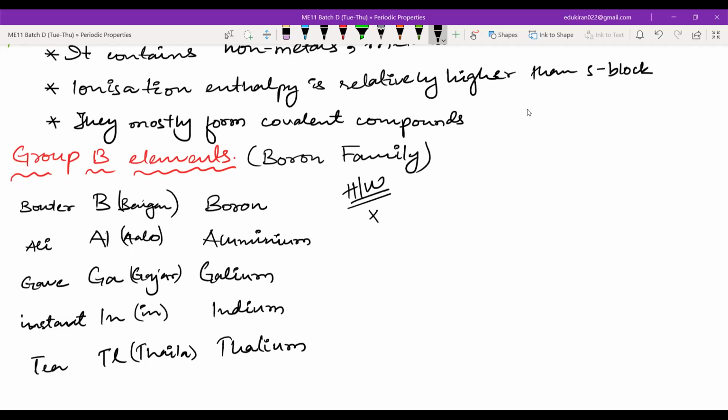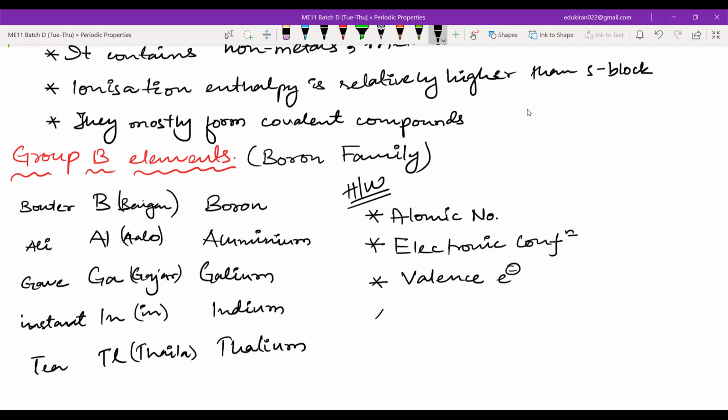You have the homework that you have to write the atomic number for group 13. Then you will write the electronic configuration, the valence electron for group 13, and the valency. Only for group 13 you have to do this. Then when you come back on Thursday, we will write the different details for group 14, 15, 16, and so on.